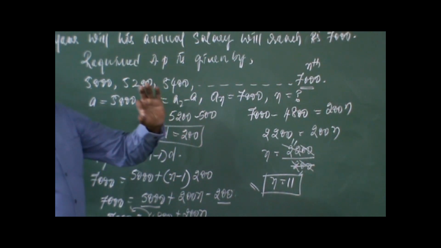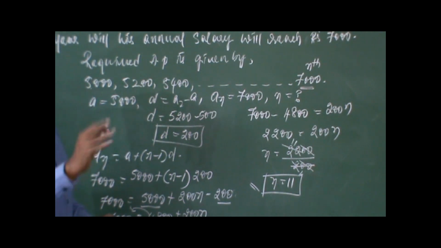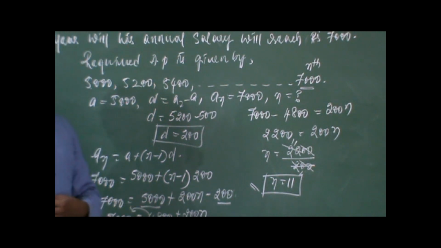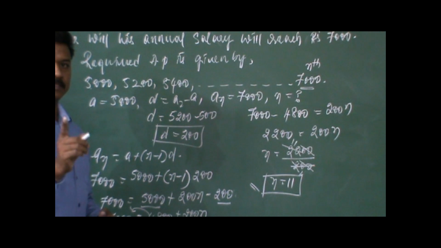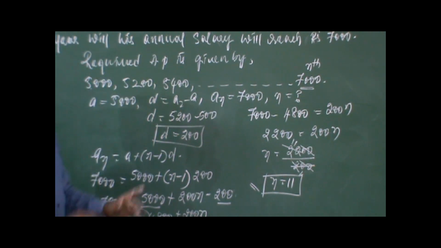See, you have to write two statements in this problem. Be very careful writing the answer for this. We have got n is equal to 11, in the sense the 11th salary received by Subbarao is 7,000. The 11th annual salary. This is how we have to write.